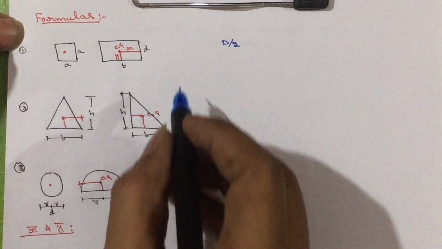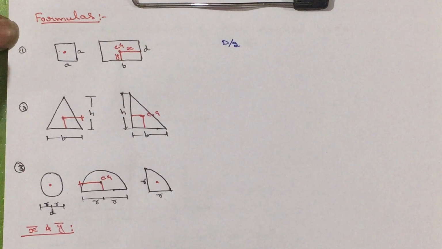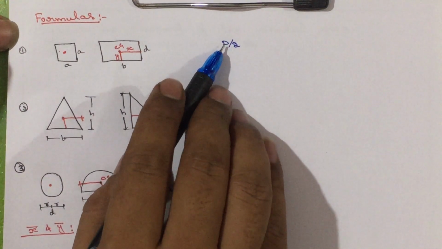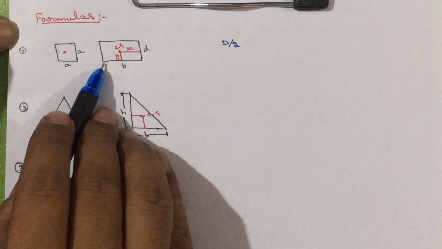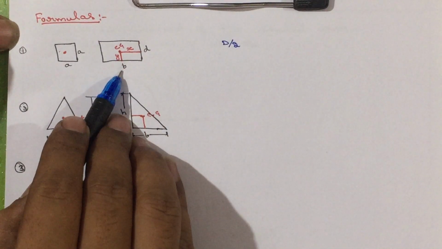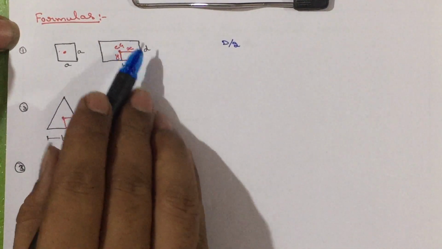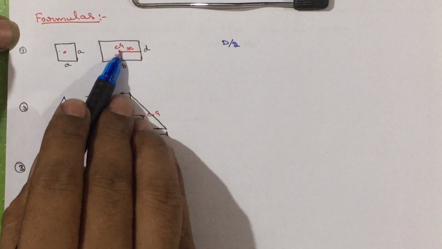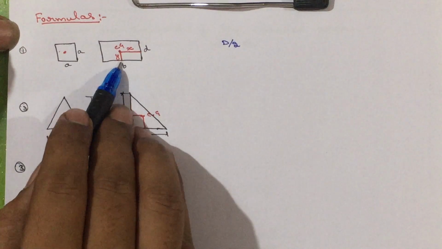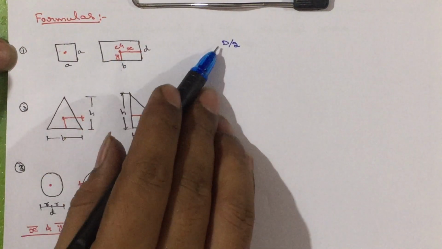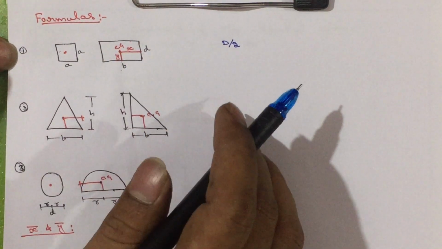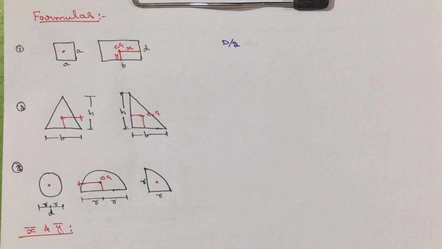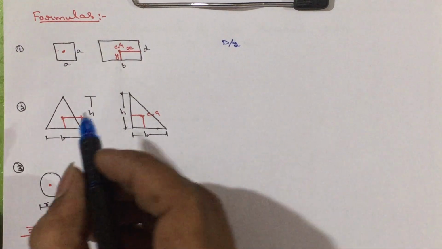Here the distance is given by d by 2. What do you mean by d? D is the distance in the respective direction. Like if I am taking the horizontal axis, here width b is there. If I take the vertical axis, here depth d is there. So, x will be equal to b by 2 or y will be equal to d by 2. Here d is nothing but distance divided by 2. That will be the x bar or y bar distance.